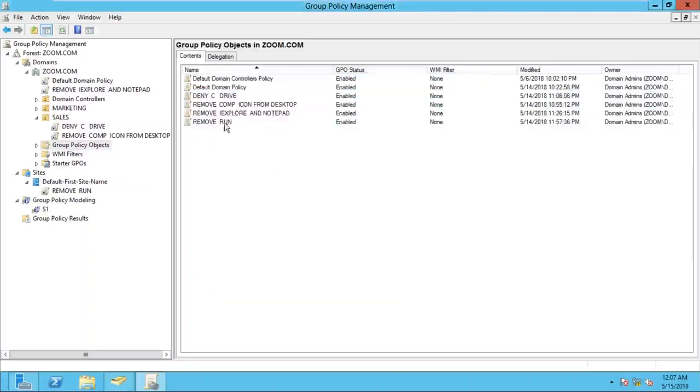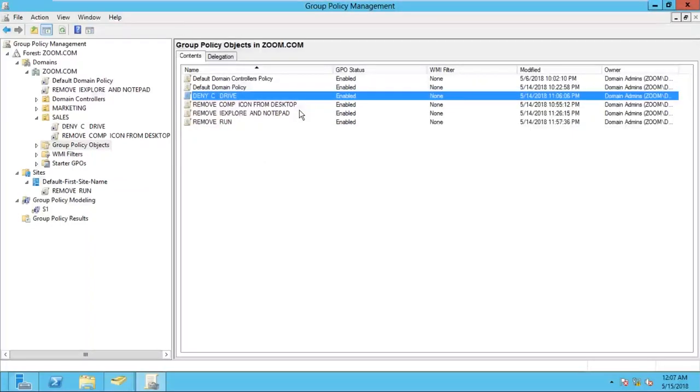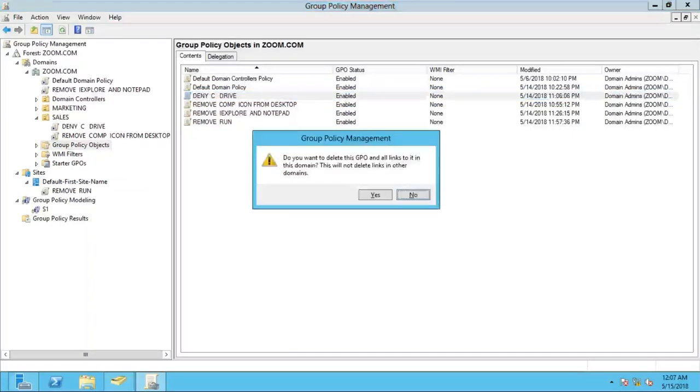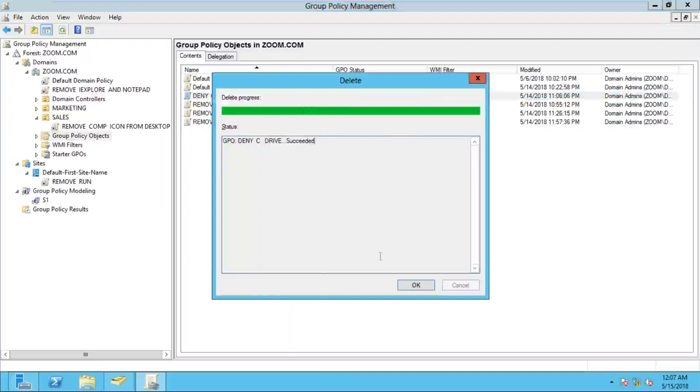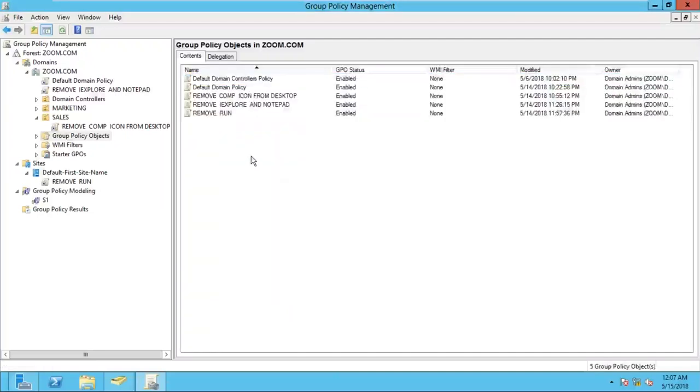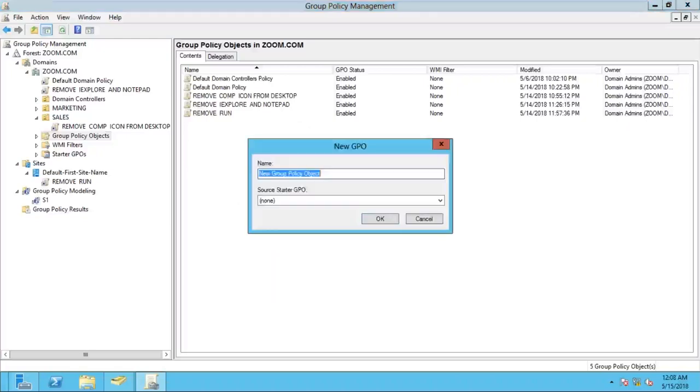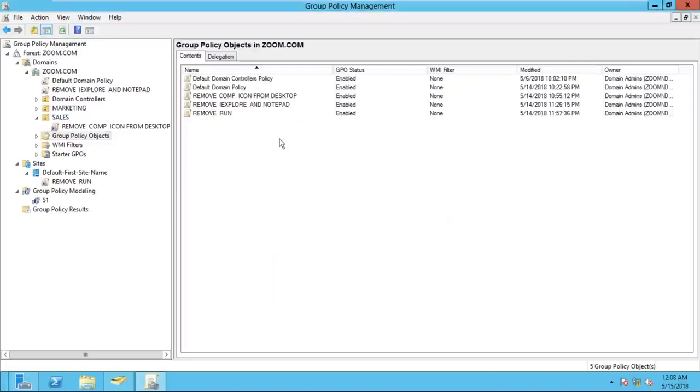But in future, the deny C drive policy is deleted, lost. Okay. Now, can we restore it back? Yes, instead of creating again, we can restore. How to restore? How to recover the policies? So right click on the white place and go to manage backup.